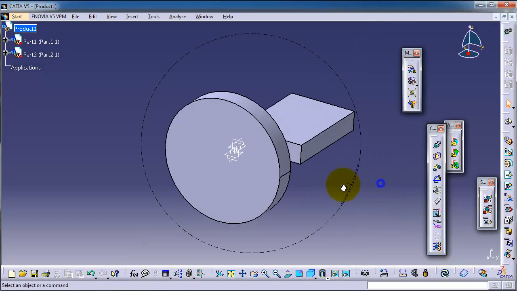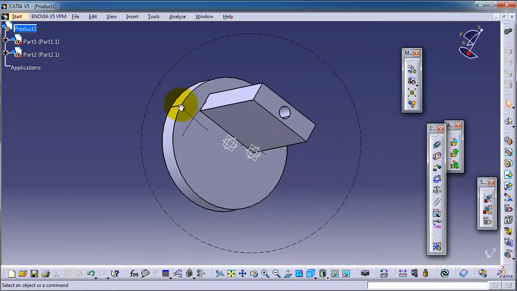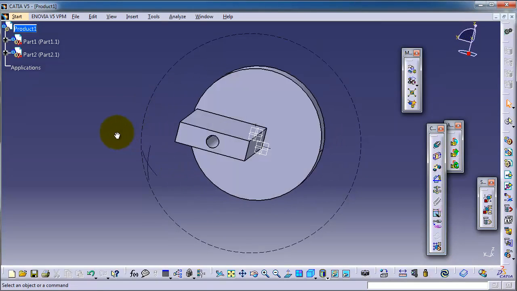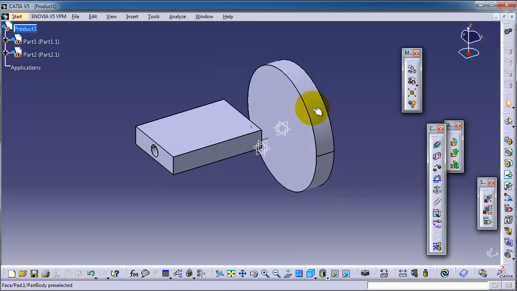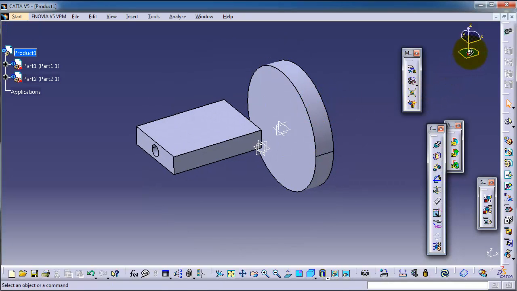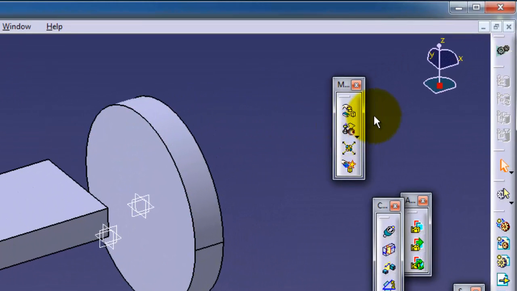So we have different ways to position the parts, and in this tutorial we're going to show you another type for positioning using the compass. In the beginner tutorials we showed you how to translate a single part, moving and rotating it. Also you can do the same thing in the assembly workbench and assemble your part due to the compass.